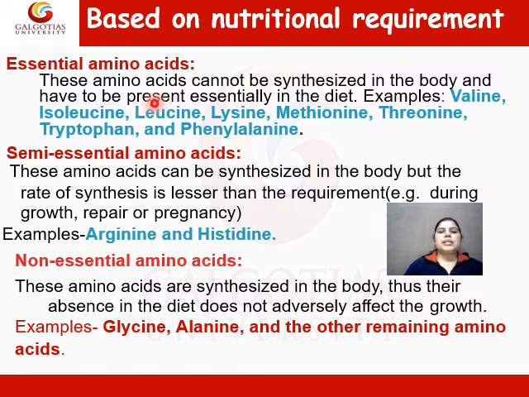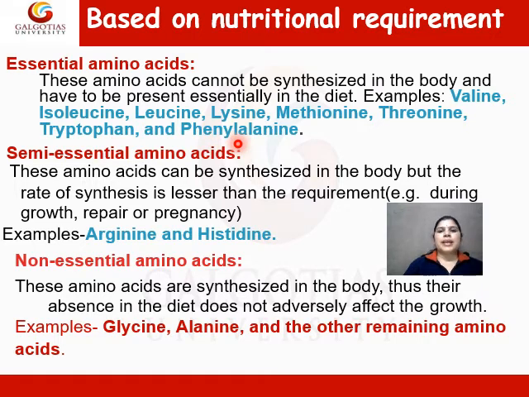Essential amino acids are amino acids which cannot be synthesized in the body. These amino acids have to be present essentially in the diet, so we have to consume these amino acids through our diet. Examples of this category are valine, isoleucine, leucine, lysine, methionine, threonine, tryptophan, and phenylalanine.